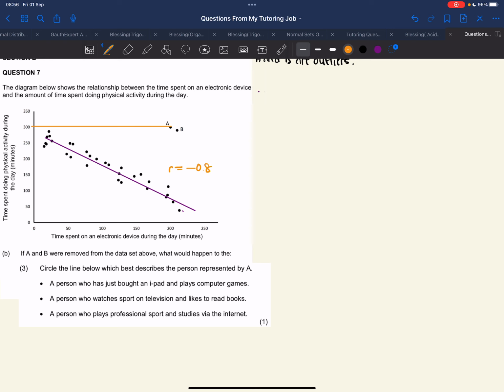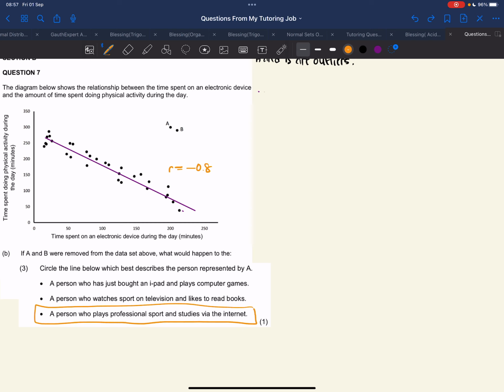To convert that to hours, it's 300 divided by 60. He probably spends about 5 hours on physical activities, and about 3 hours on the internet or on an electronic device. So the only viable option, seeing that he spends just about 5 hours on a physical activity and just about 3 hours on an electronic device, has to be this one.